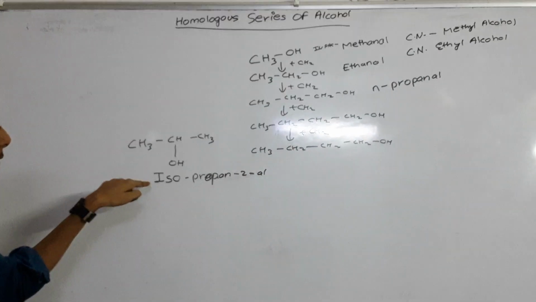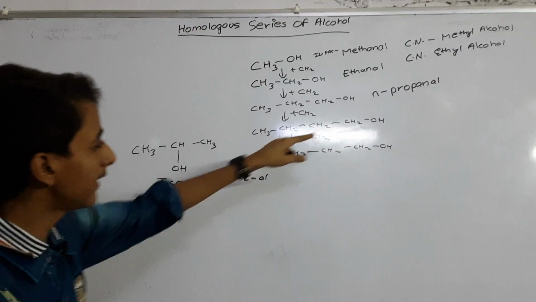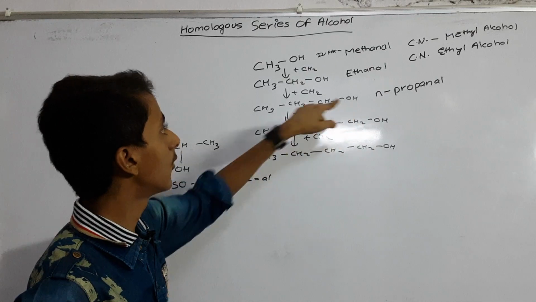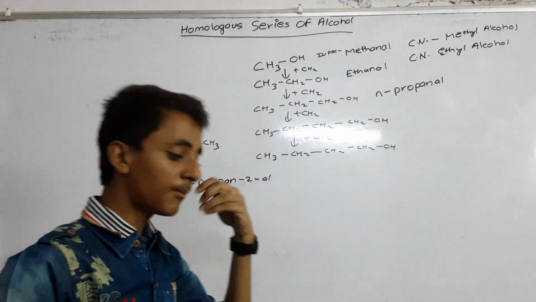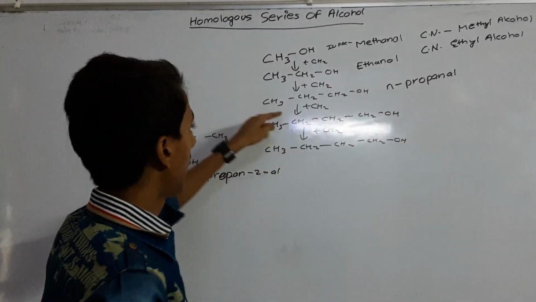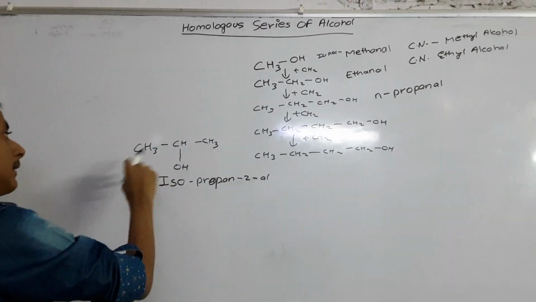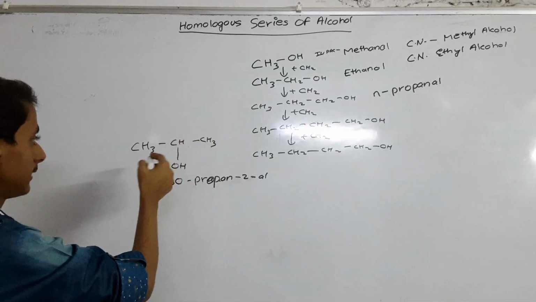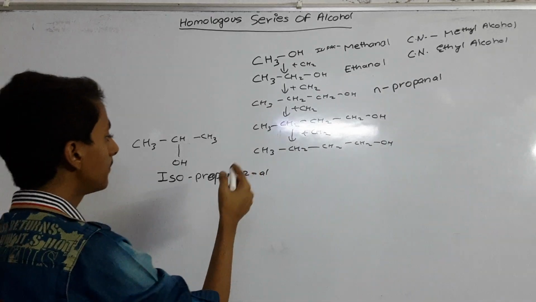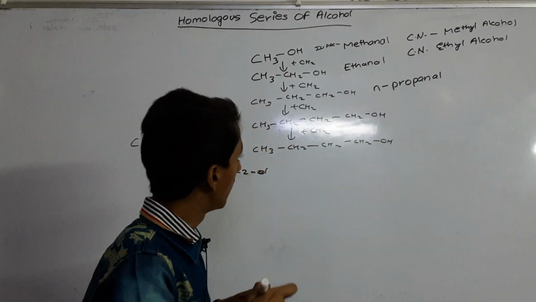Some of you will wonder why I added iso here and n there. If the carbon chain is straight in the homologous series of alcohol or some other functional group, we call it n-propanol or something like that. If there is branching, then we call it isopropan-2-ol.